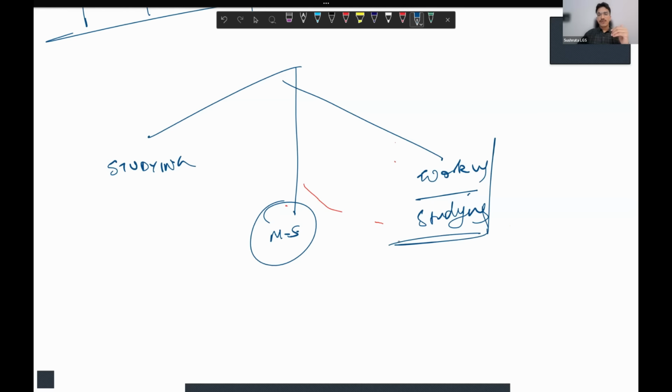Now, I have only one tip for all three of these groups, whichever you belong to.